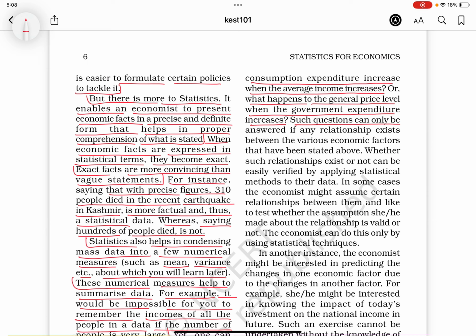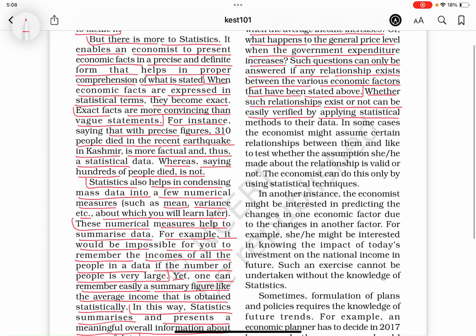Such questions can only be answered if any relationship exists between the various economic factors that have been stated above. Whether such relationships exist or not can be easily verified by applying statistical method to their data.